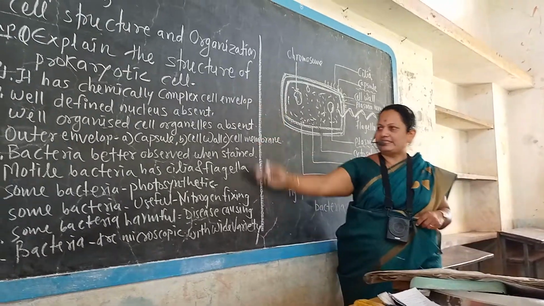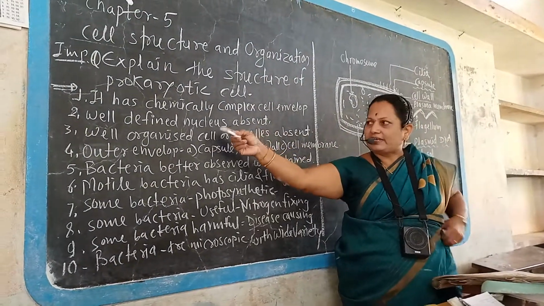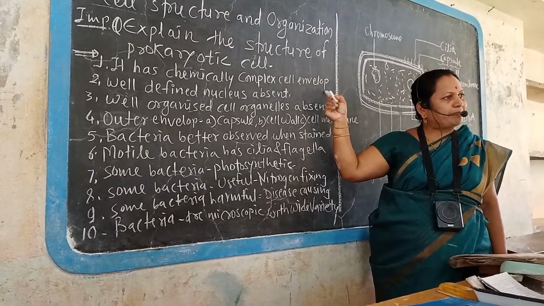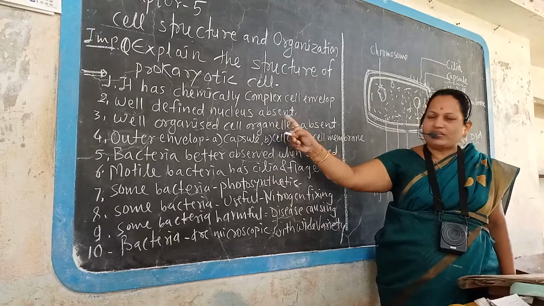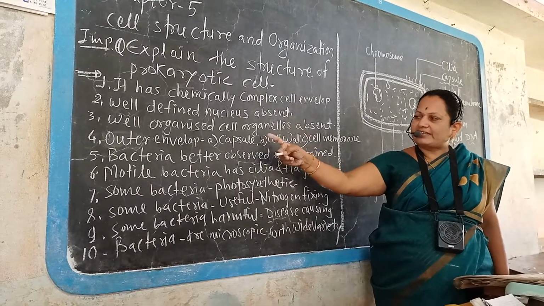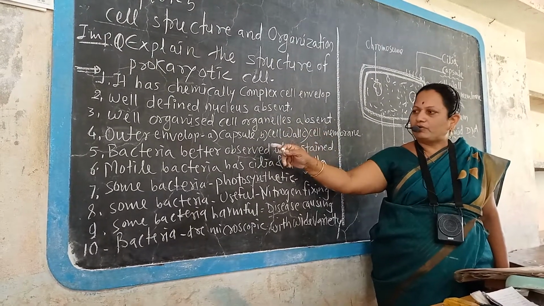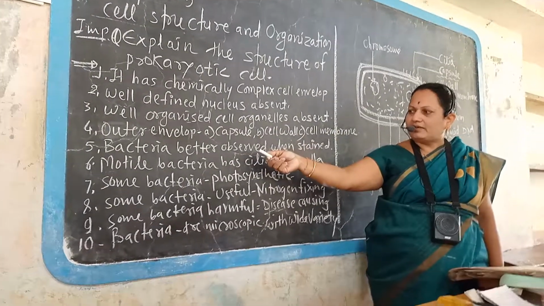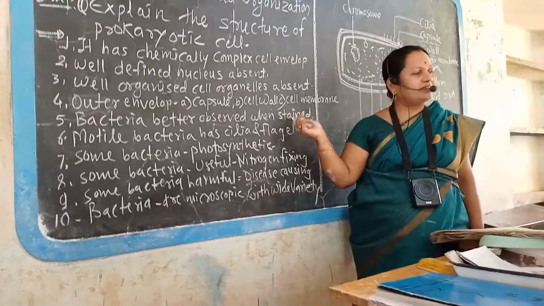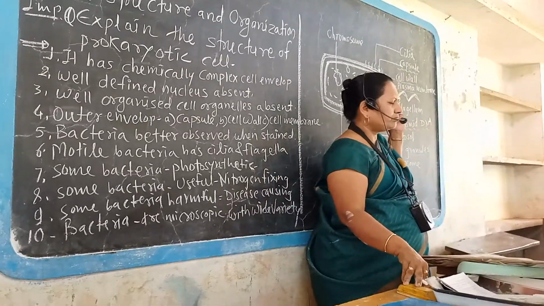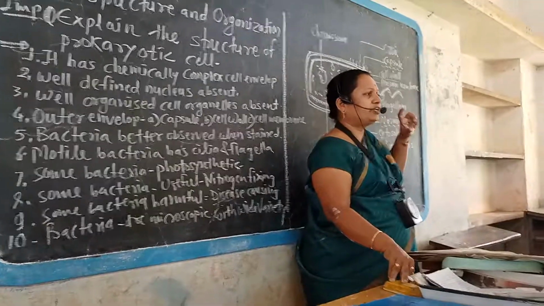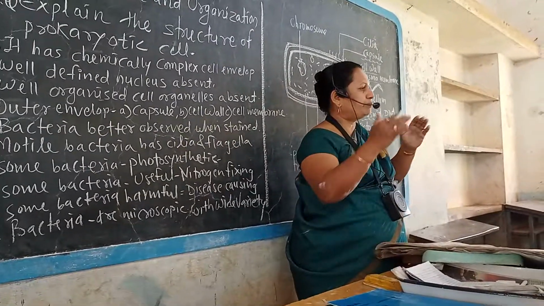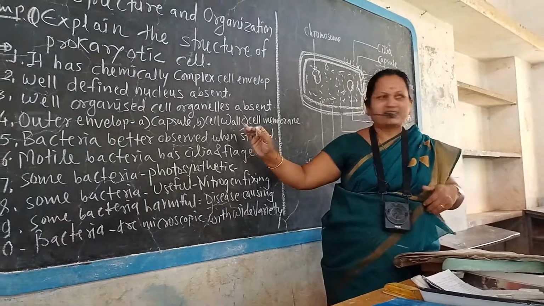Here we can see the characteristics of the prokaryotic cell. It has a chemically complex cell envelope: capsule, cell wall and cell membrane. A well-defined nucleus is absent. Well-organized cell organelles are absent. Bacteria are better observed when stained. Gram staining is used. When bacteria are observed under the microscope, they should be stained, so that differentiation occurs.